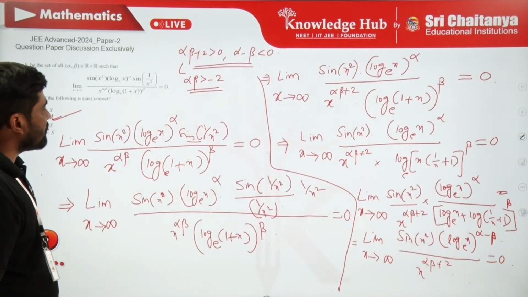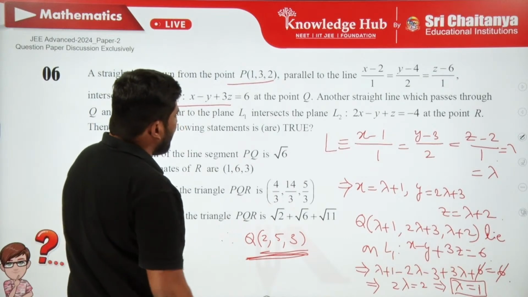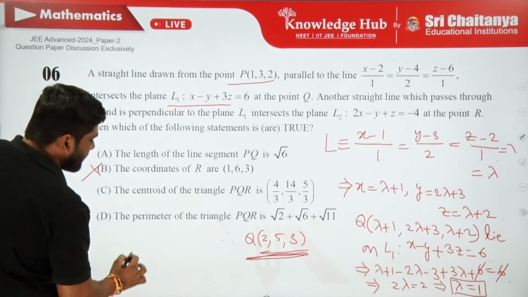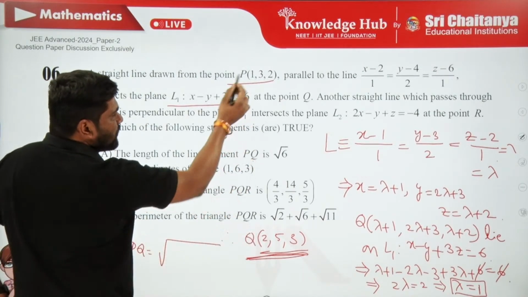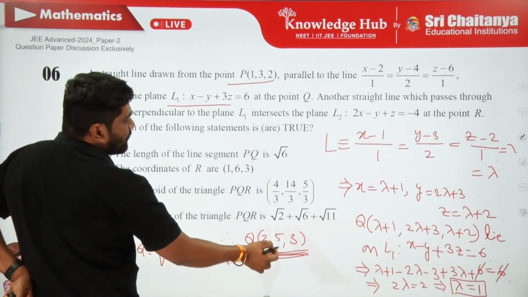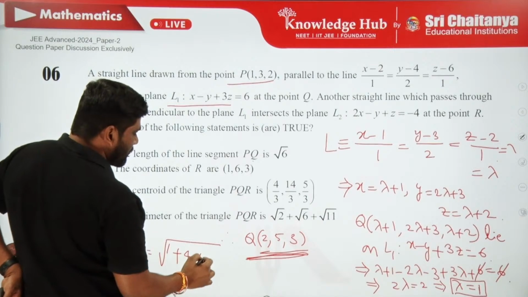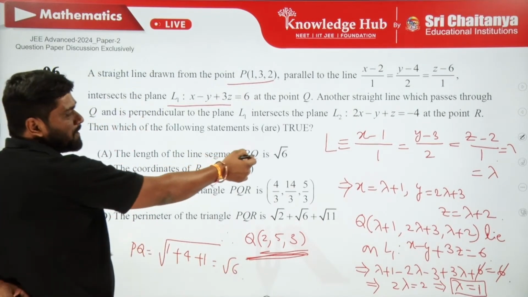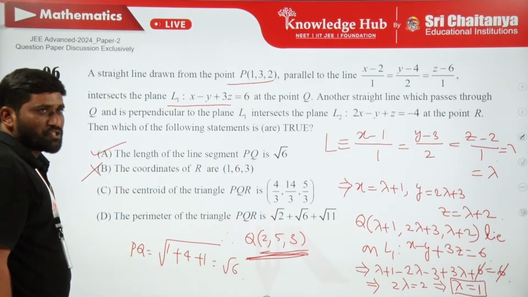Now I have with me P. What is P? 1 comma 3 comma 2. And I also have Q. What is that? 2 comma 5 comma 3. Then what is actually PQ? Under root of 2 minus 1 whole square, which is 1, 5 minus 3 whole square, which is 4, 3 minus 2 whole square, which is 1, which is root 6. Yes. The length of the line segment PQ is root 6. Yes, first option is correct.